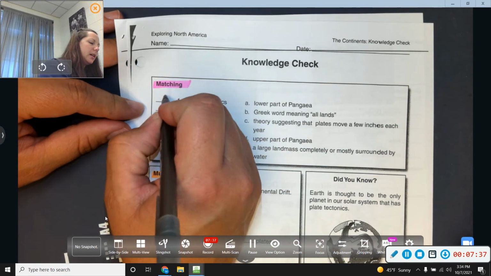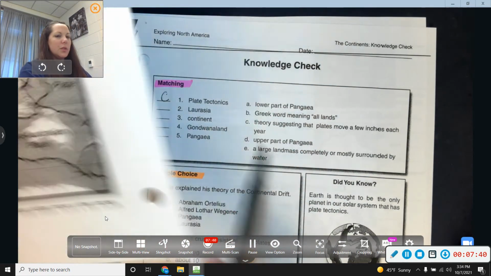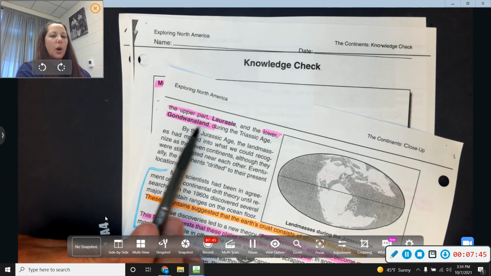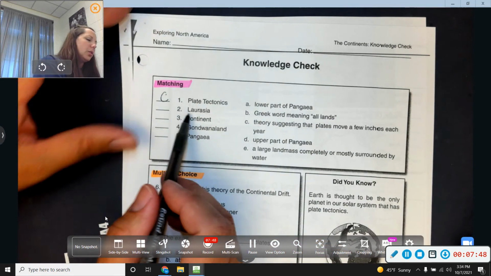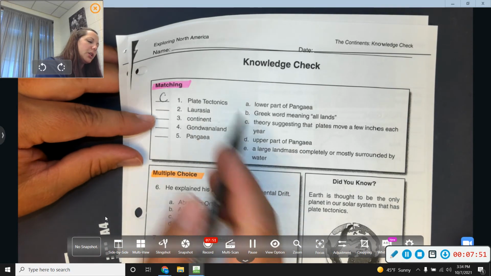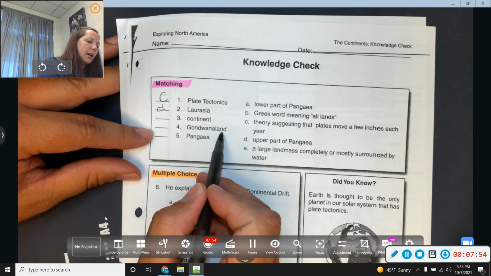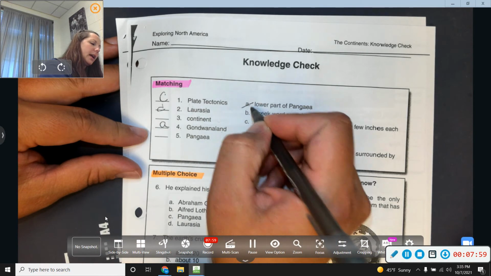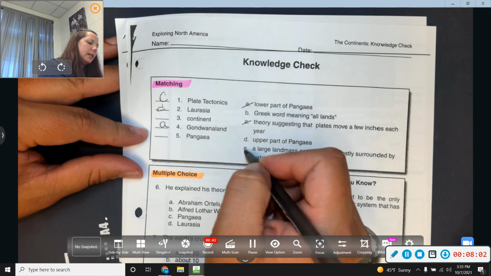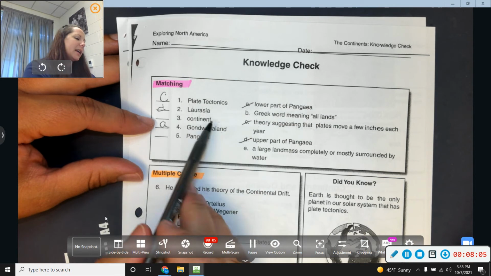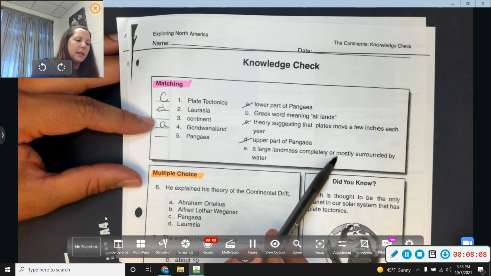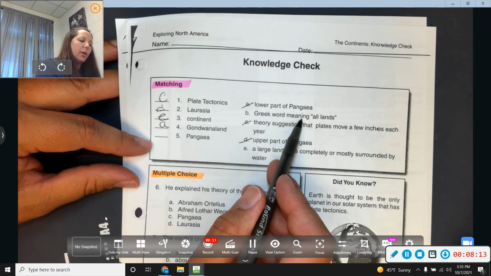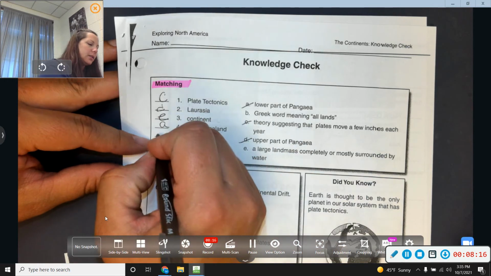So C goes here. Laurasia, if you didn't remember, is the upper part. Laurasia is upper, the lower is Gondwanaland. So Laurasia, upper part of Pangaea, that's D. I'm going to just go here, Gondwanaland, lower part of Pangaea, A. So I have A, C, and D. Okay. What is a continent? A large landmass completely or mostly surrounded by water. And Pangaea, a Greek word meaning all lands. Okay, so that's B.